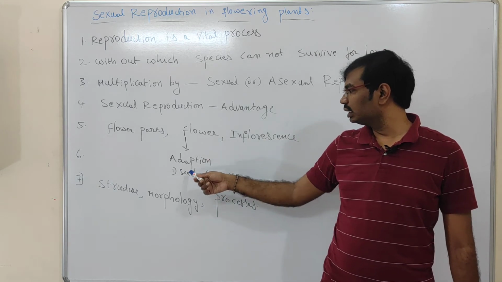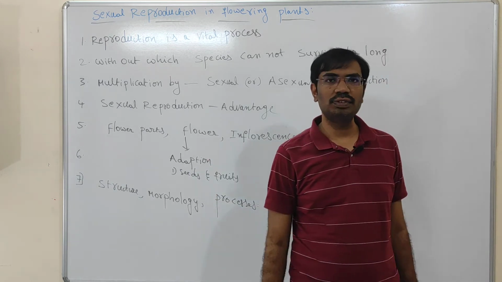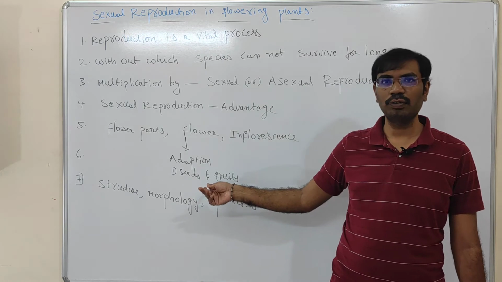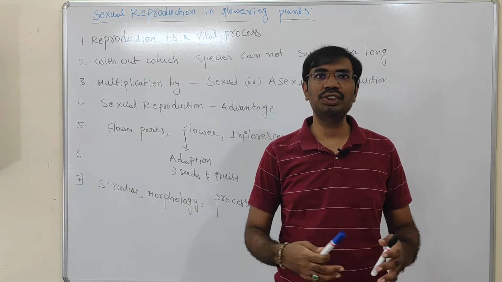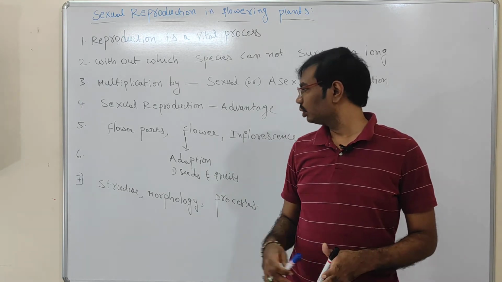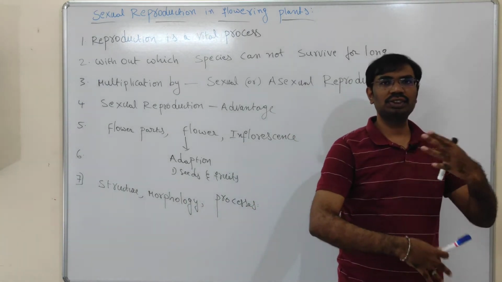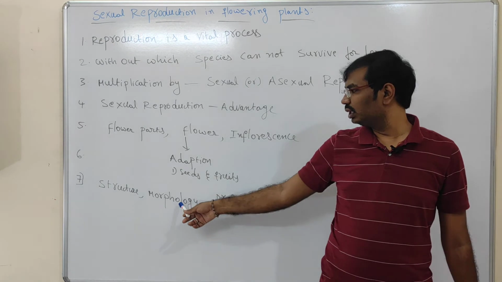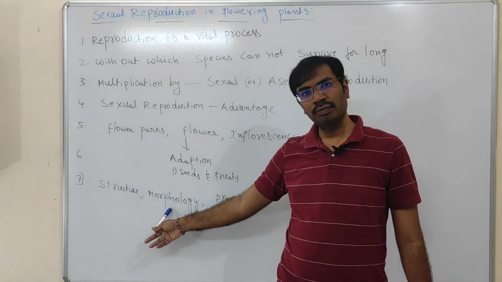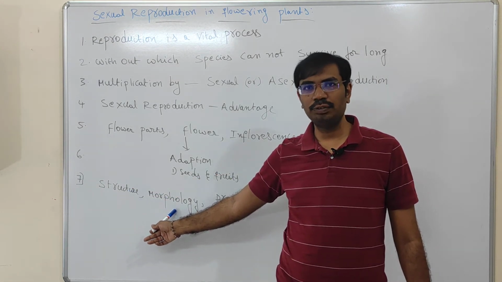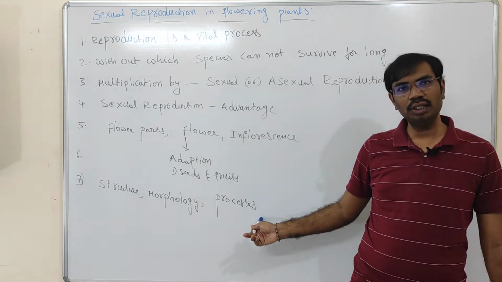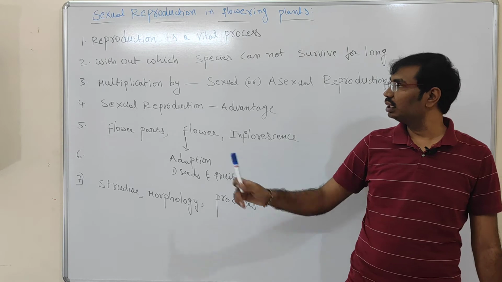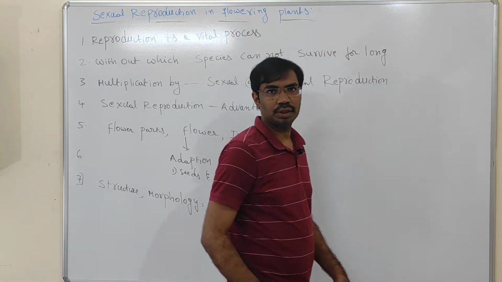The seeds and fruits are the products of sexual reproduction in flowering plants. The seeds will germinate and produce the new generation. So in this chapter we will discuss the morphology of the flowers, the structure of the flowers and the reproduction process of the plant. That is what we will discuss in this chapter.